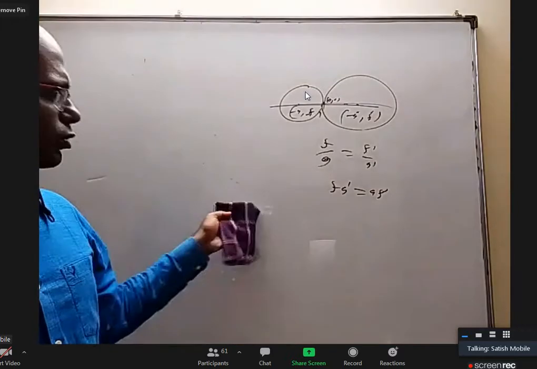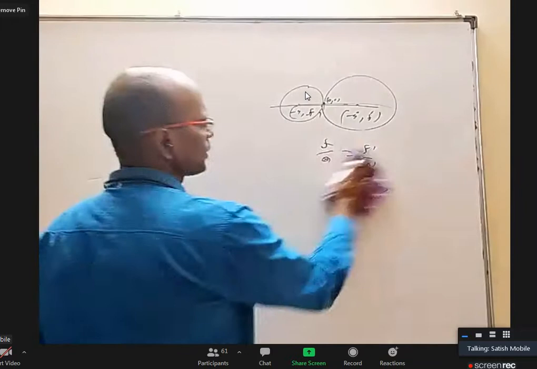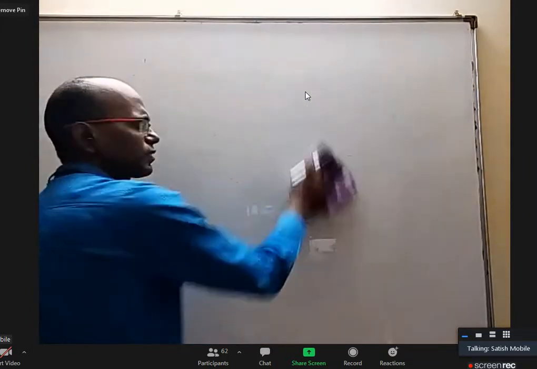The only reason this question was given is for them to touch like this, C1C2 equal to R1 plus R2, you can use it. From that, you'll get the locus of C2 is a circle with C1 as the center and R1 plus R2 as the radius.